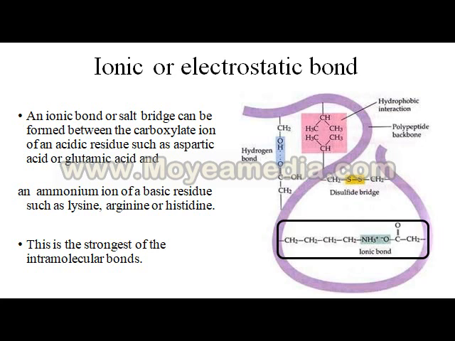An ionic bond or salt bridge can be formed between a carboxylate ion of an acidic residue such as aspartic acid or glutamic acid, and the ammonium part of a basic residue such as lysine or arginine. So NH3 and O combine together, forming the intramolecular bond. NH3 is plus, O is minus, so it is known as an ionic bond. These are the strongest bonds in the peptide chain.